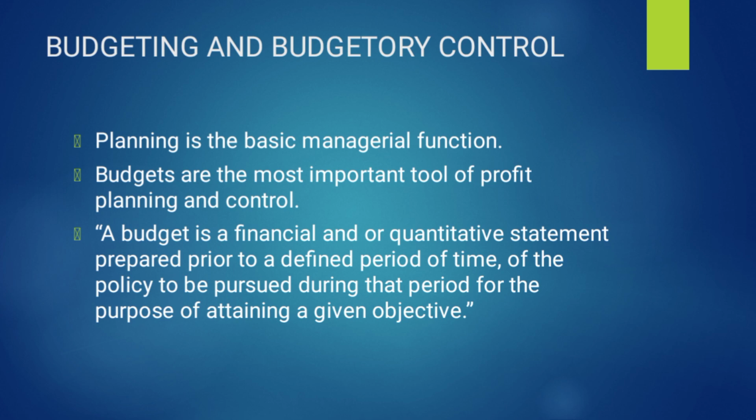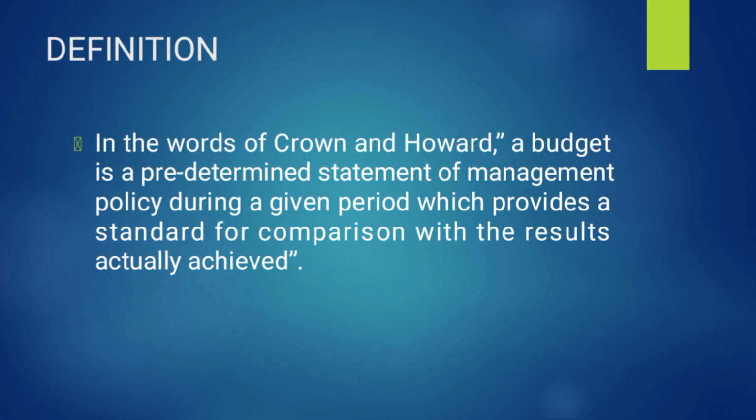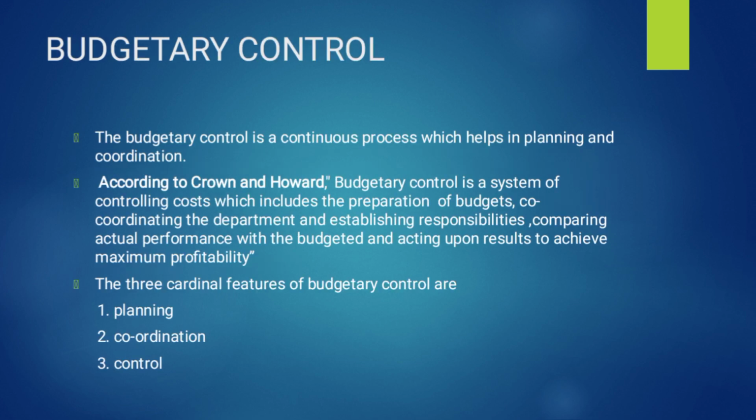Second, we are going to discuss the definition of budget. In the words of Brown and Howard, a budget is a predetermined statement of management policy during a given period, which provides a standard for comparison with the results actually achieved. We have to compare the actual and budgeted, find out the deviation, and based on that take the necessary steps.